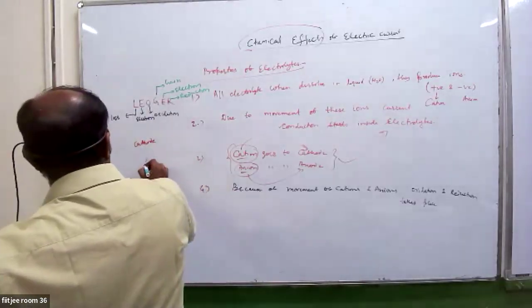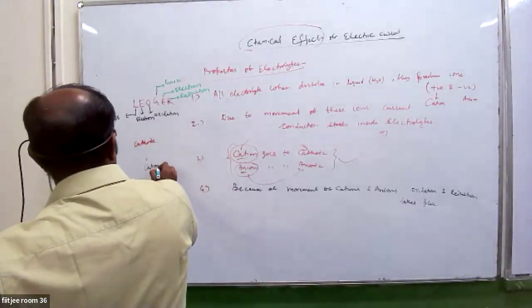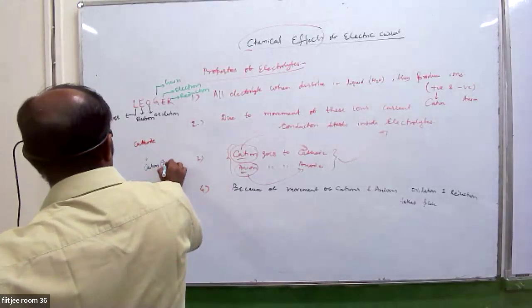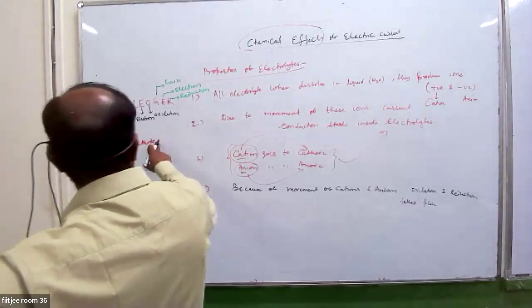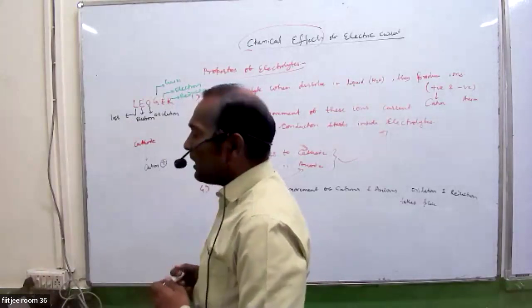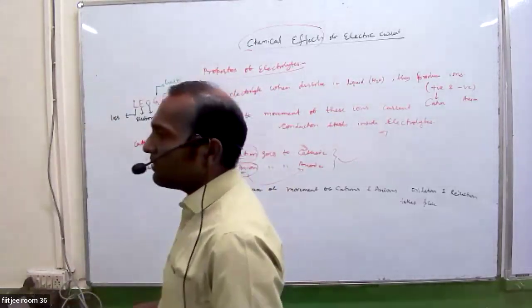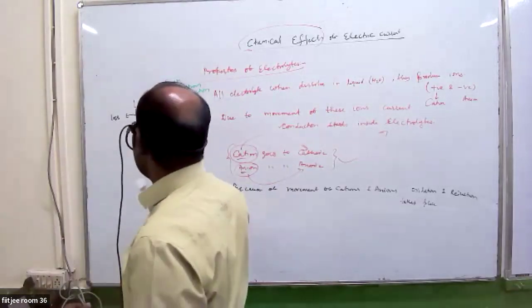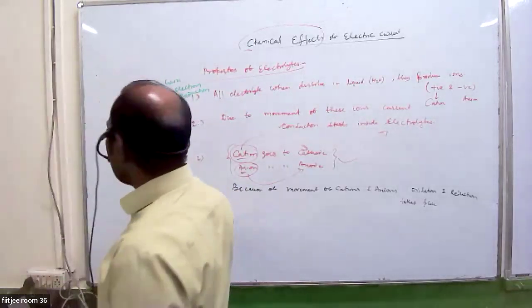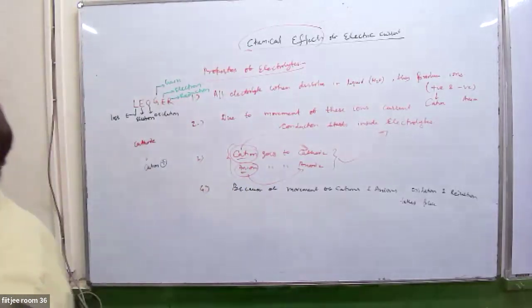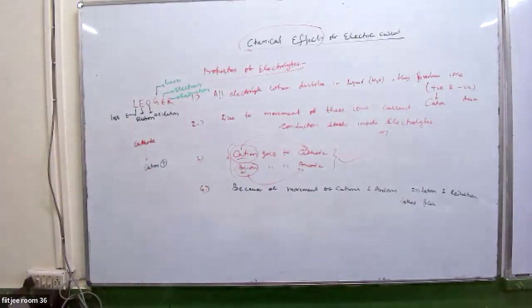Cation goes to the cathode. Cations, positive ions, when the positive ion goes to the cathode, they lose their positive charge. When the positive charge is lost, what will happen, guys? We will discuss, don't worry.